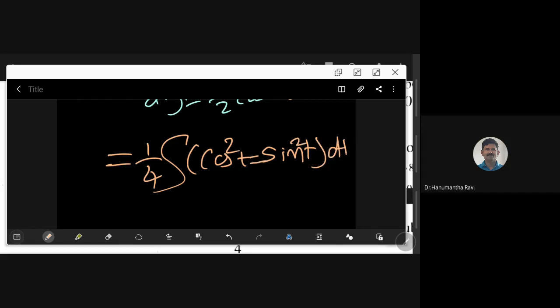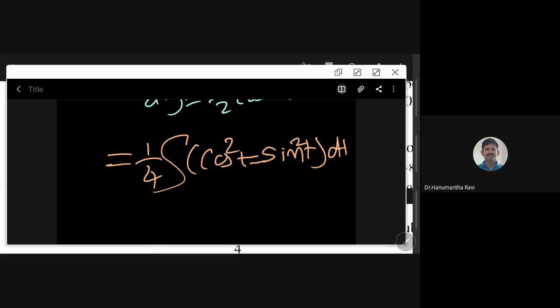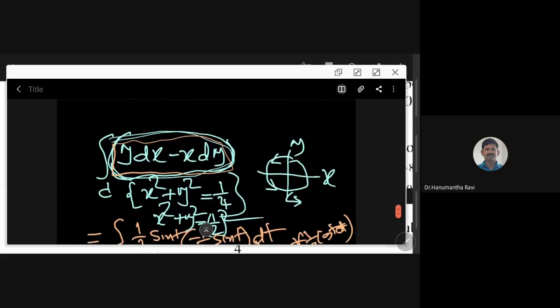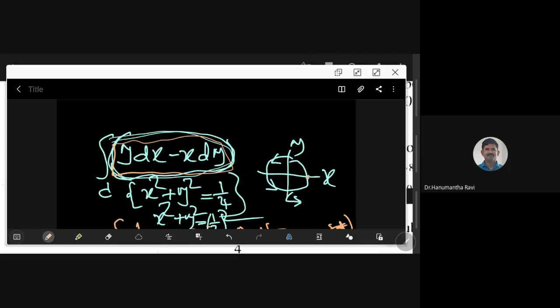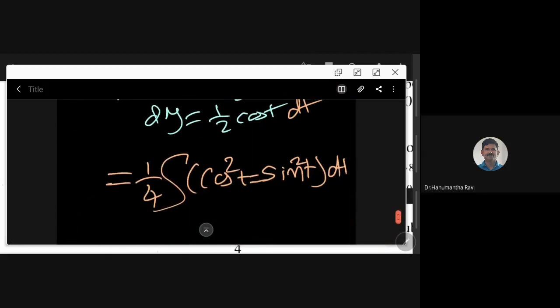But from where to where will t vary? We are moving from here around the curve like this. Full round we are making, so t is from 0 to 2 pi.